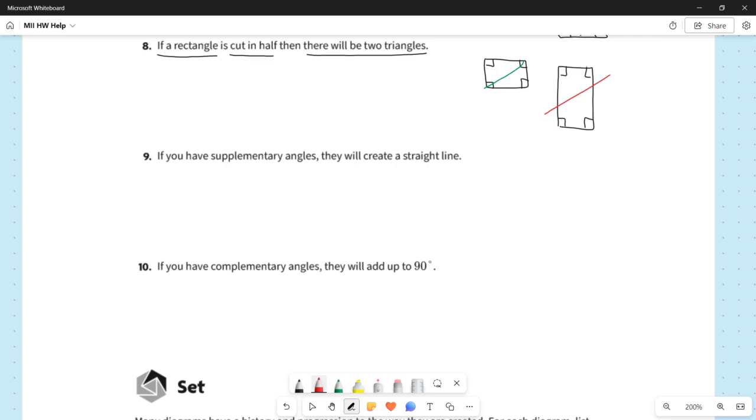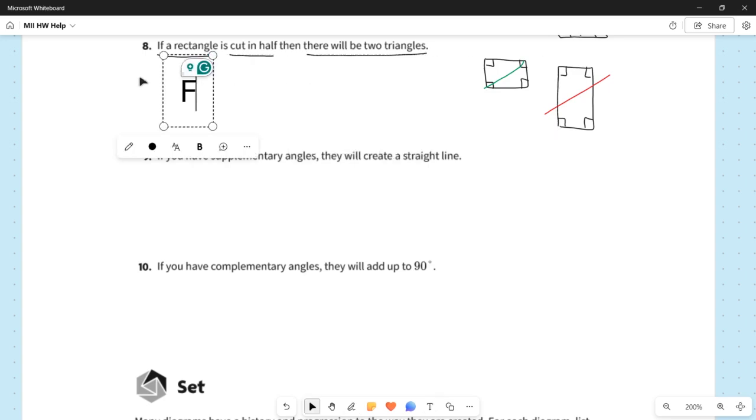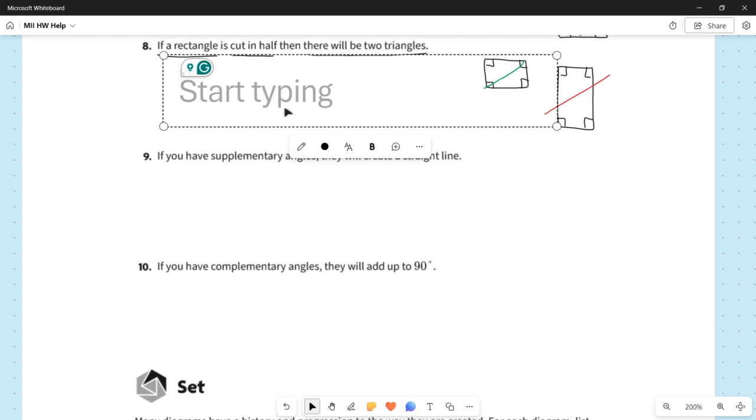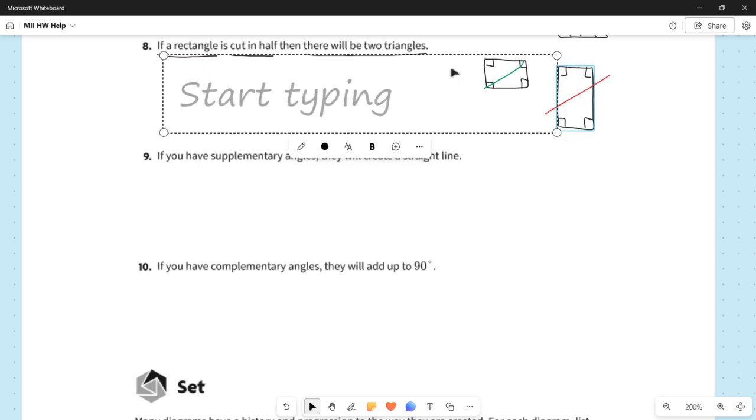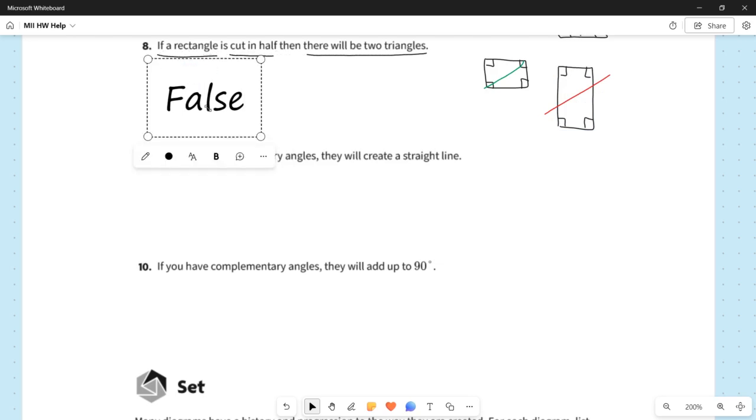You're clearly left with two quadrilaterals. It turns out that you're left with two trapezoids, two right trapezoids. But a trapezoid is still a quadrilateral. It's a four-sided figure, which is definitely not a triangle. Okay, so our answer here for number 8 is that this is false.